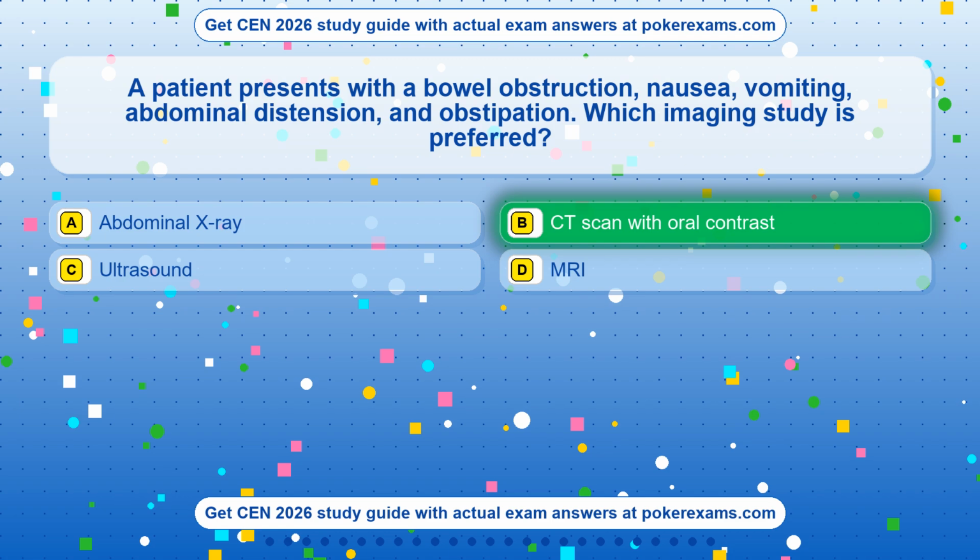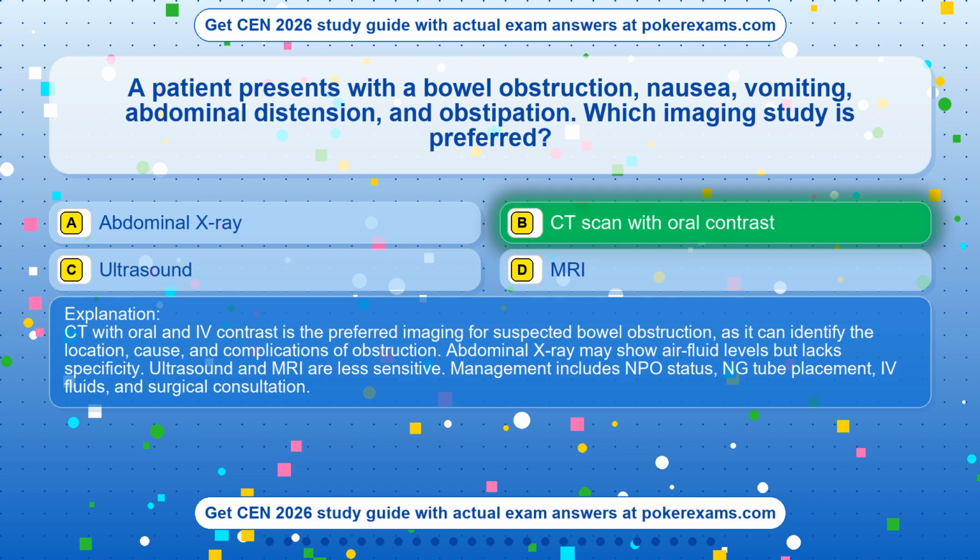CT scan with oral contrast. CT with oral and IV contrast is the preferred imaging for suspected bowel obstruction, as it can identify the location, cause, and complications of obstruction. Abdominal X-ray may show air fluid levels but lacks specificity. Ultrasound and MRI are less sensitive. Management includes NPO status, NG tube placement, IV fluids, and surgical consultation.